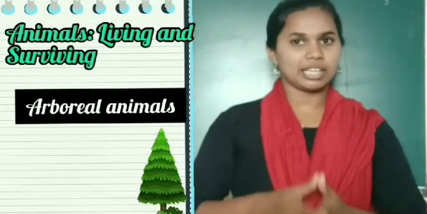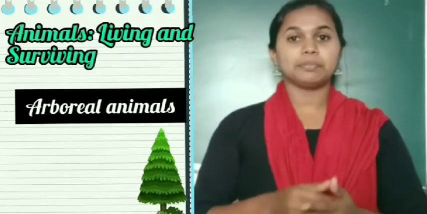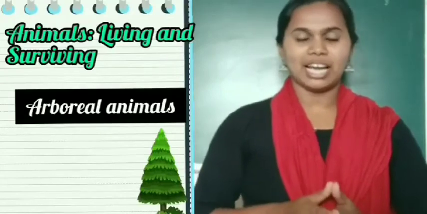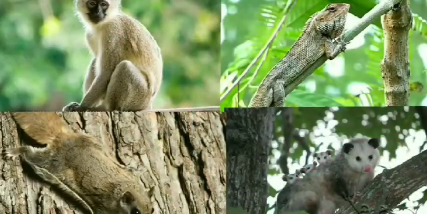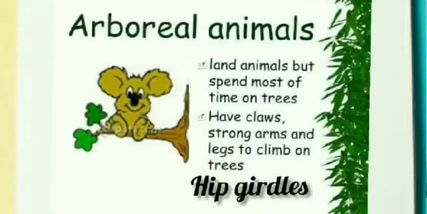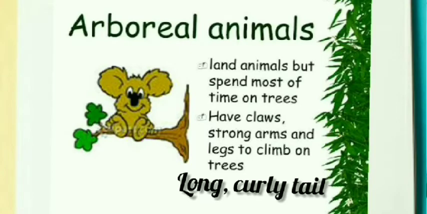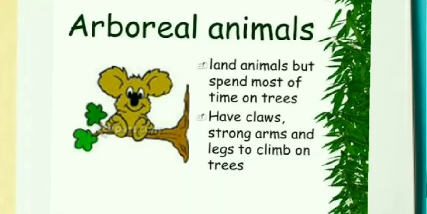Next, arboreal animals. Some animals spend their time on trees and they are called arboreal animals. Monkeys, tree lizards, flying squirrels and opossums are some arboreal animals. They have claws and broad hip girdles to support their body while climbing. A monkey's long and curly tail helps it to swing from a branch.